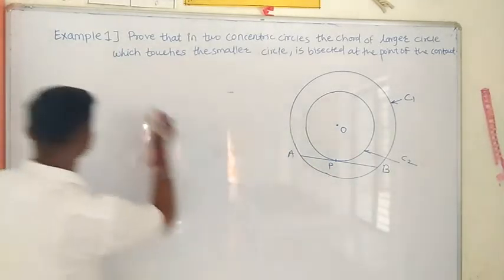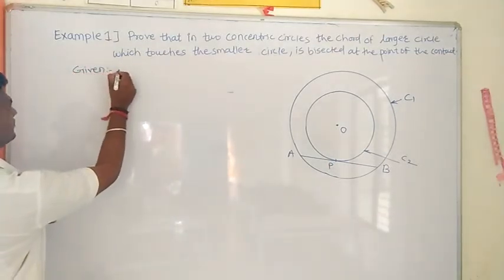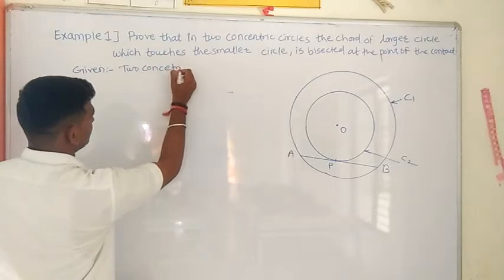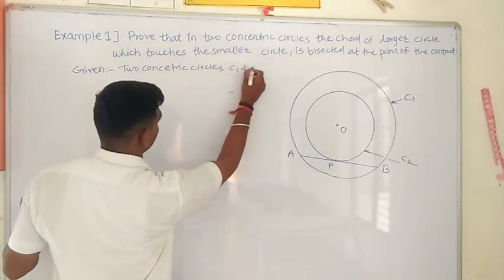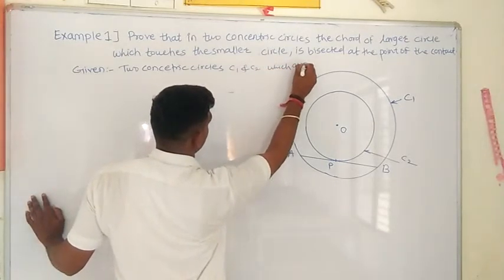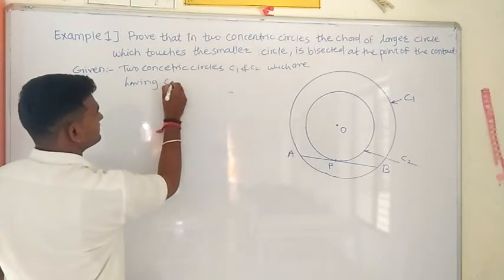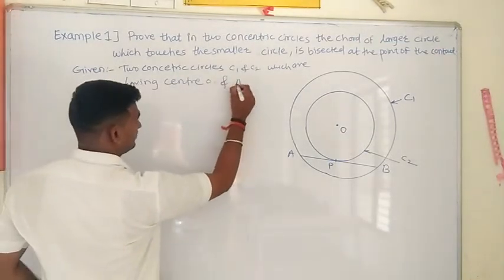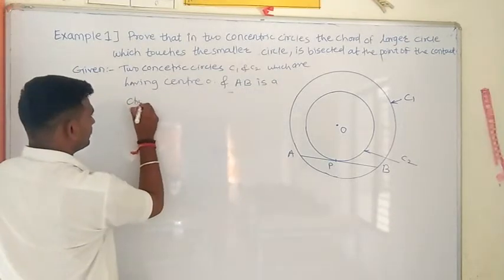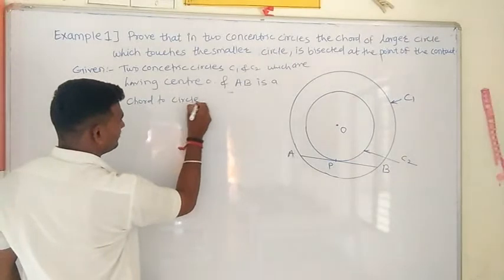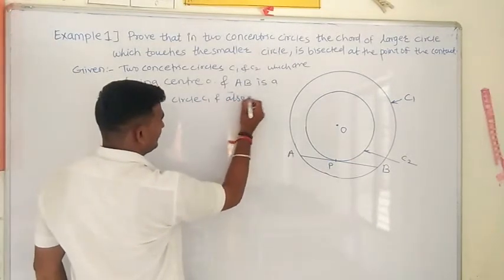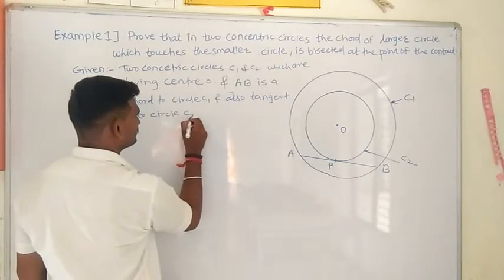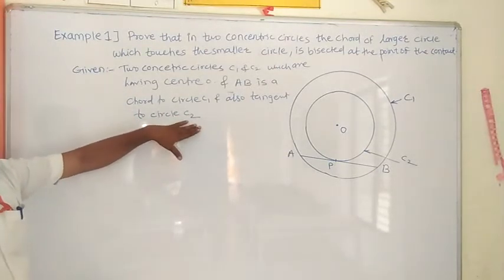First I will write the given data. Given: two concentric circles, circles C1 and C2, which have center O, and AB is a chord to circle C1 and also a tangent to circle C2.